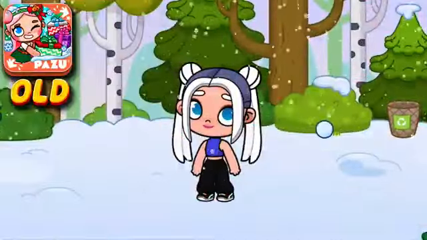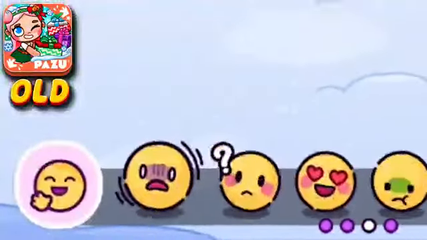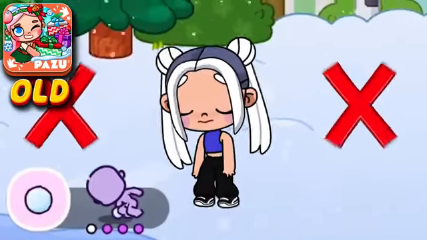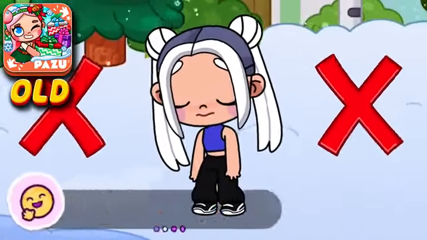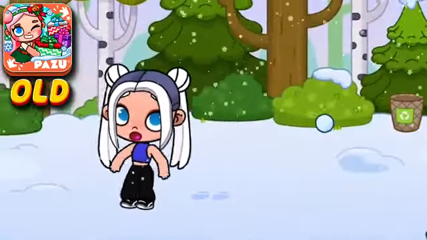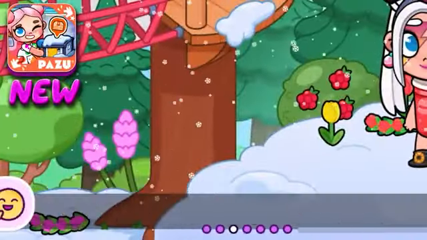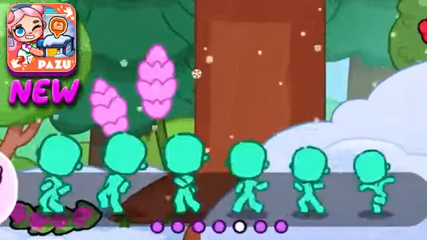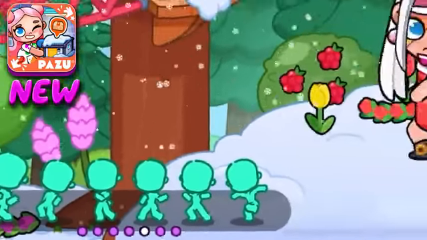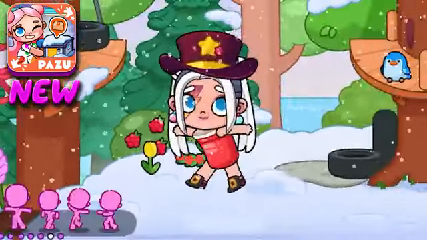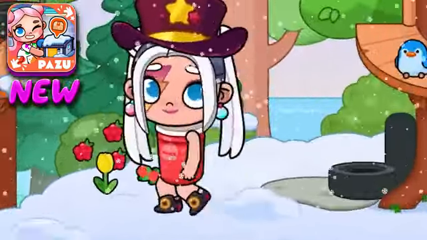If you compare animations, there are also big differences. For example, in the old version, you can't dance and emotions are arranged in a different order here, and you can't walk for the character. He looks like a puppet. In the new version, the order of emotions has changed, and there are 18 types of dances. You can dance anywhere and anytime, and the character has also learned to walk.